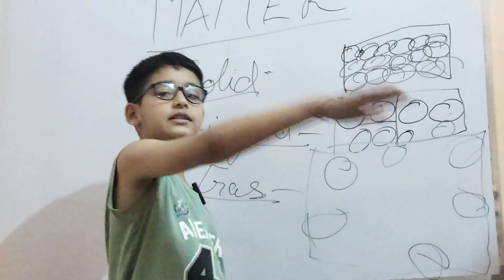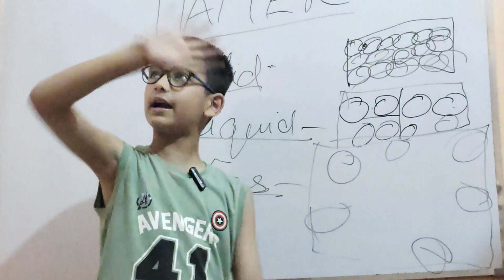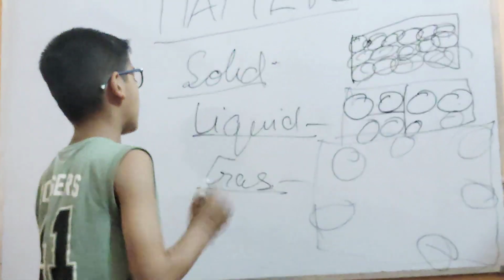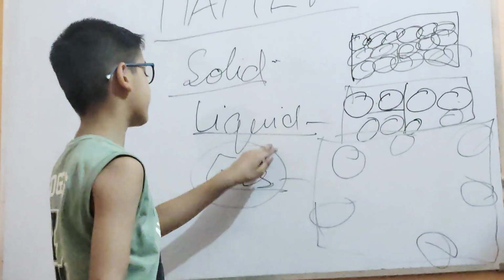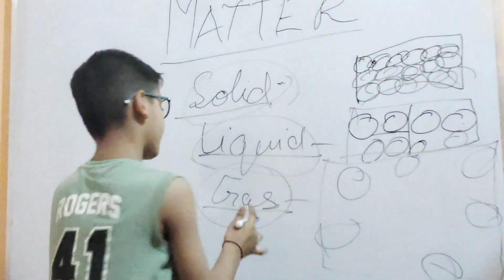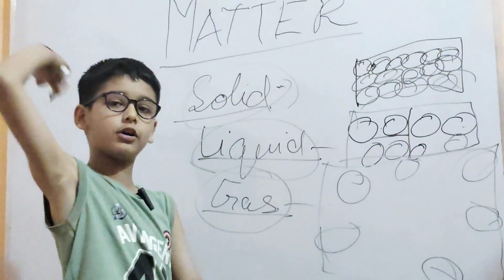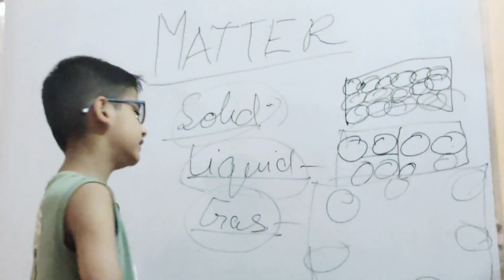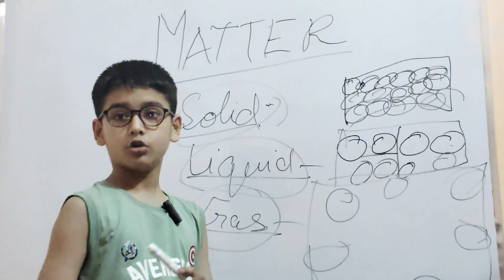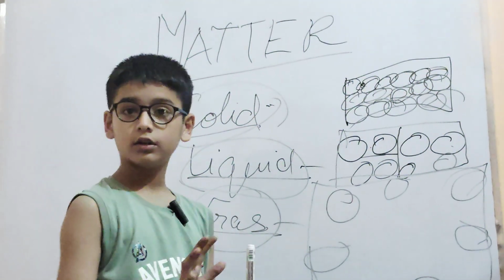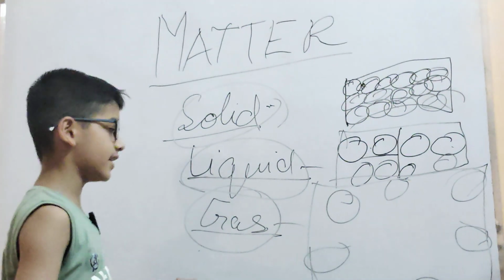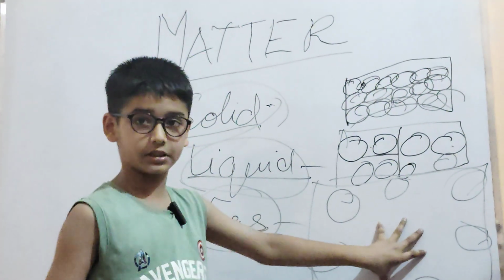If we wave our hand like this, the smoke will split apart, half going one side and half going the other. This is all about gas. It is very different from the others. Solid molecules are tightly packed, but gas molecules are open, they can go anywhere. Imagine you have a gas cylinder in your home, and if it bursts, all the gas will spread in your house. As much space as the gas gets, the particles try to go far from each other.